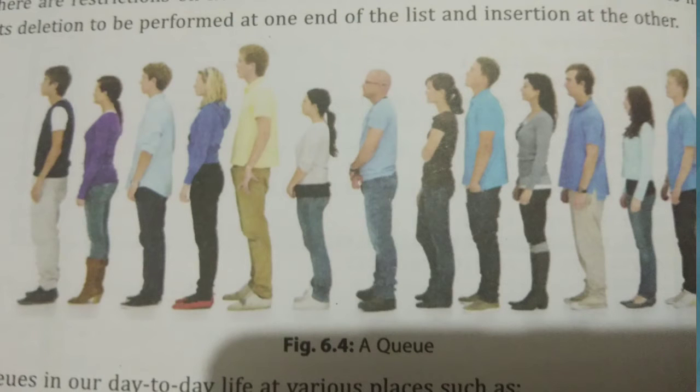Which means a queue is called a first in first out data structure, FIFO data structure. In the case of stack, it was a LIFO data structure, last in first out, where both addition and deletion take place at one position, which is called top.